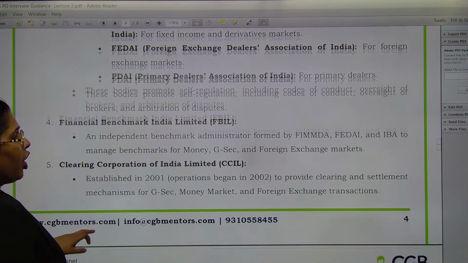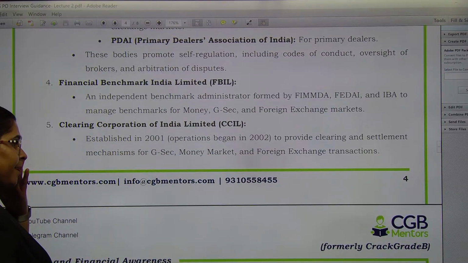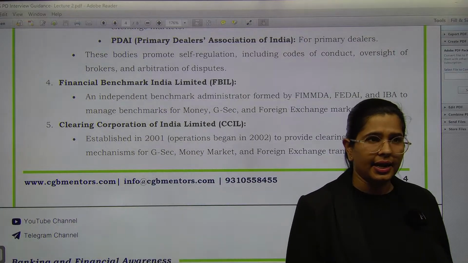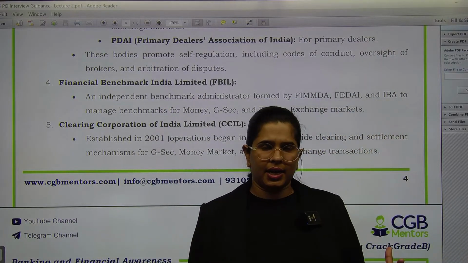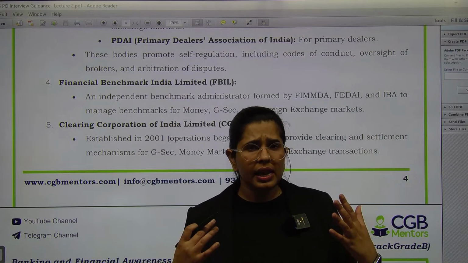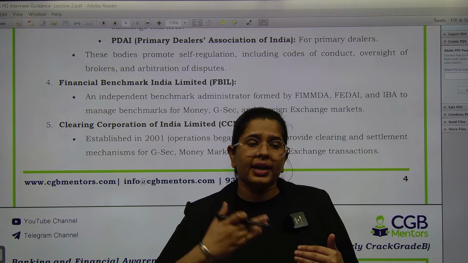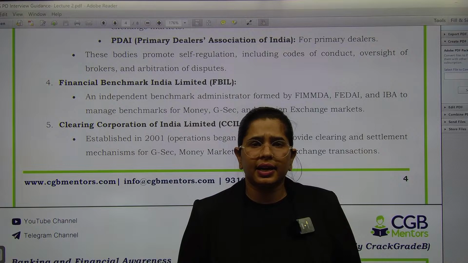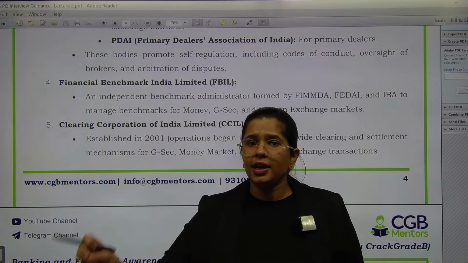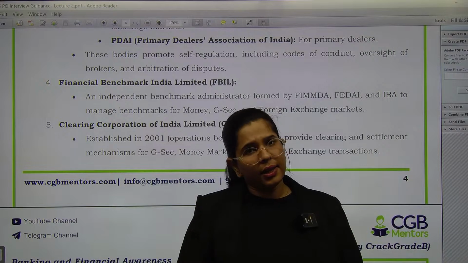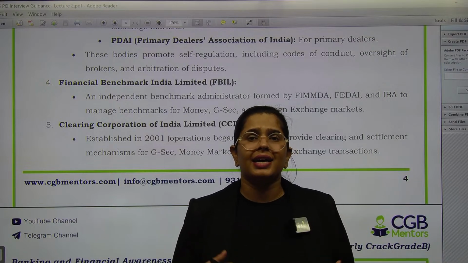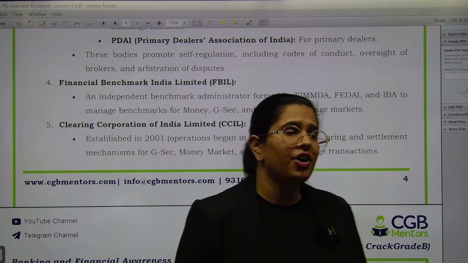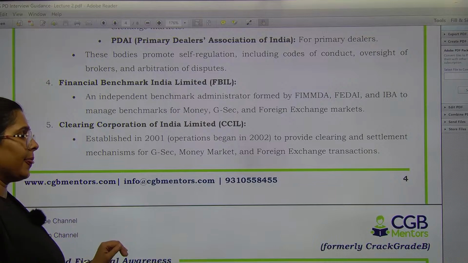Then we have Clearing Corporation. So this is the, see, RBI handles issuance of government securities, right? Both in the primary market and secondary market. What do I mean to say? कि यहाँ पे when a trade is happening, what you have to do is you have to settle the trade. Settle the trade का मतलब क्या होता है? That one party should deliver the security and other party should pay the amount. This is called settlement. So which is the organization who's going to perform this particular function? So this is your CCIL, okay?